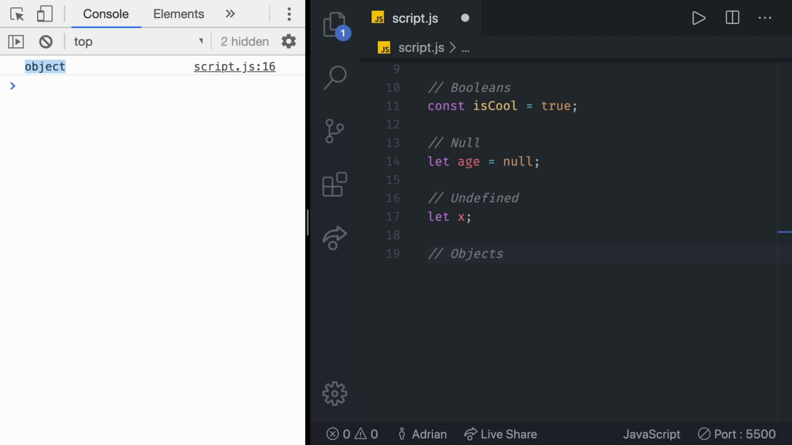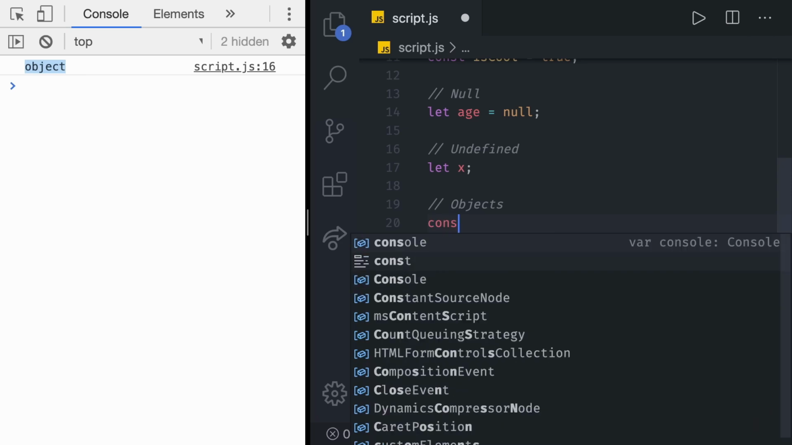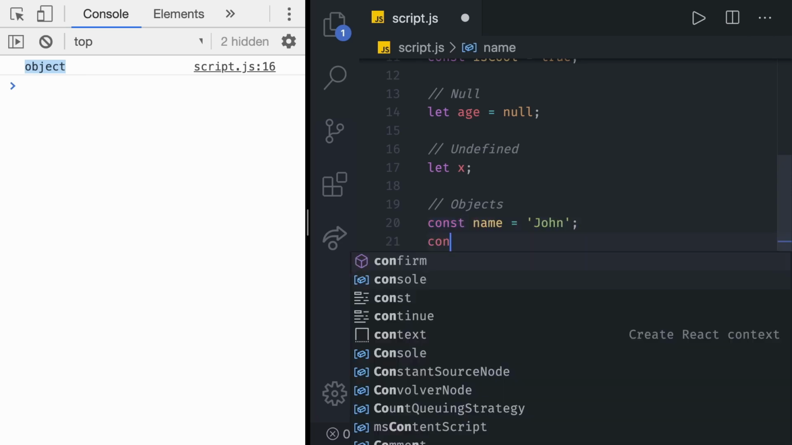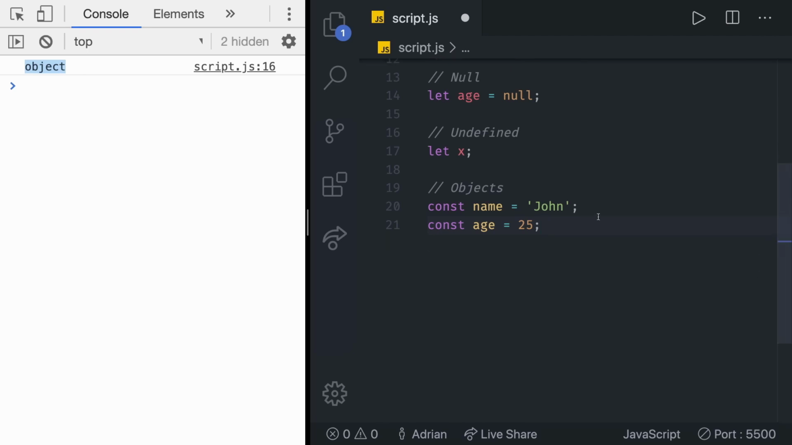What I'm going to let you know for now is that objects in their simplest form are used to group variables. For example, we can create a variable of name and age. Const name is going to be equal to John and const age is going to be equal to 25. These variables in the current state are in no way related one to another. We can create an object called person and put them together. So how would we do that?